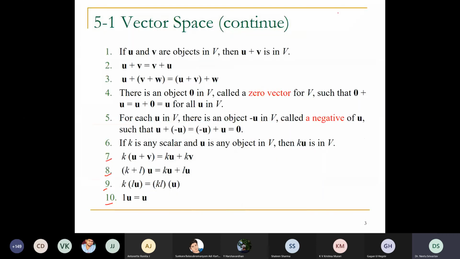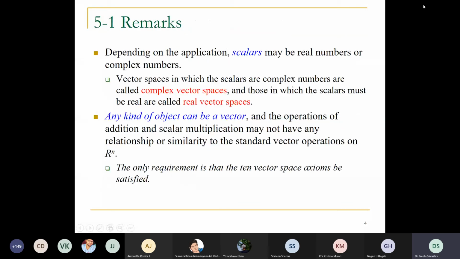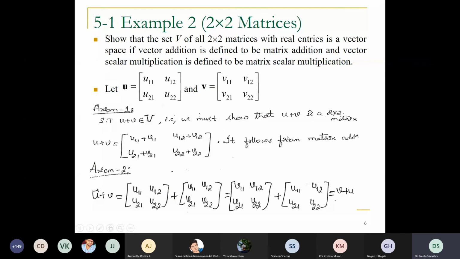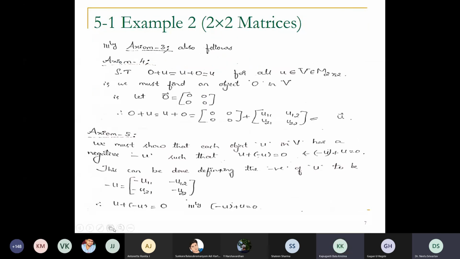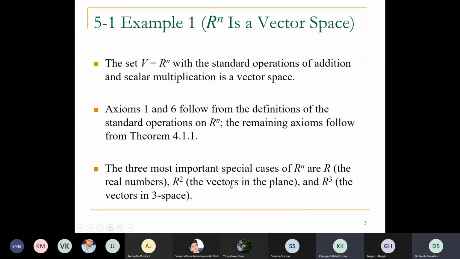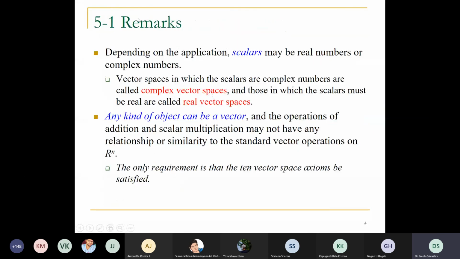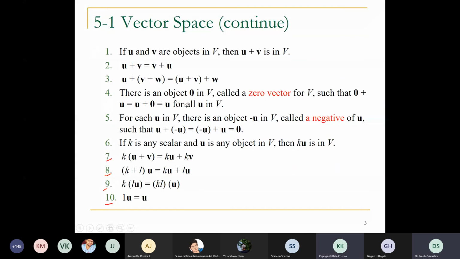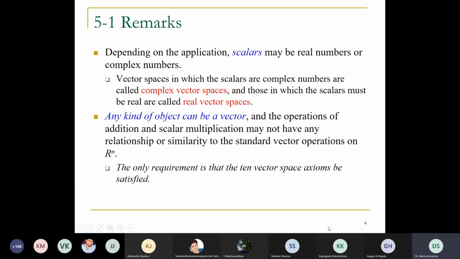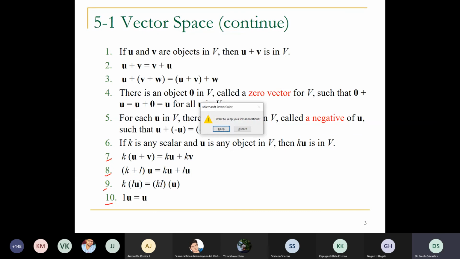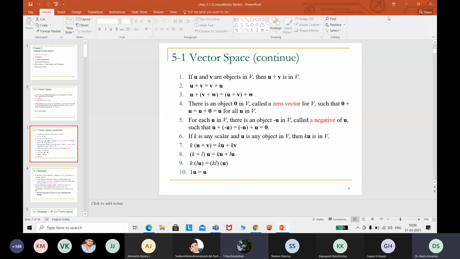Any doubt if you have? Next slide. Previous? Yes, ma'am, previous. That is, the 10 axioms. This is listed as it is in your Howard Anton and Chris Rorres book. Just open 5.1. Okay, ma'am. Ma'am, share the previous PPTs, ma'am.